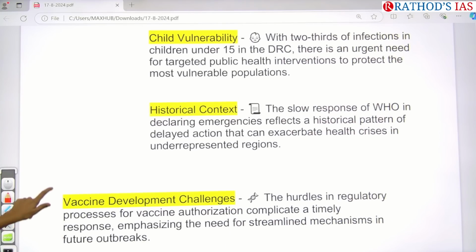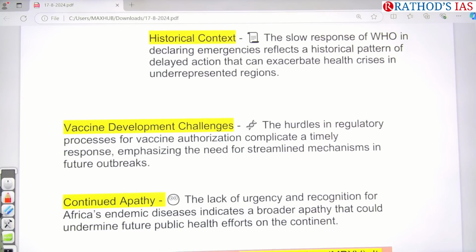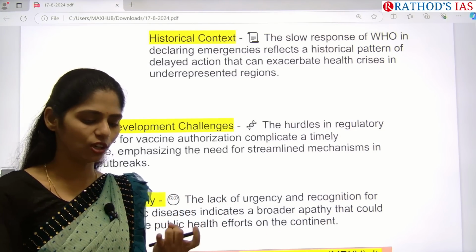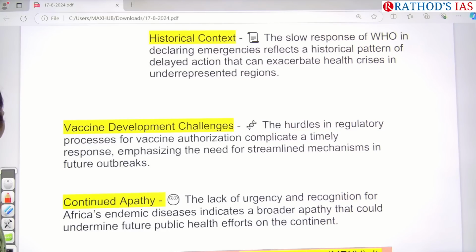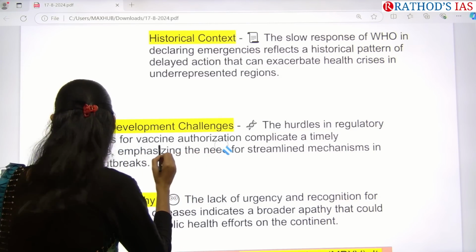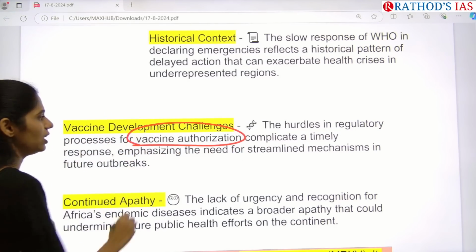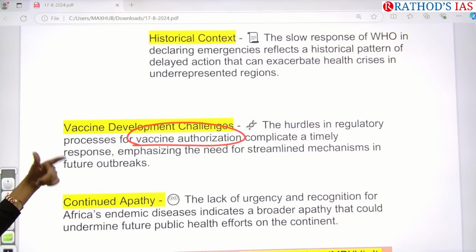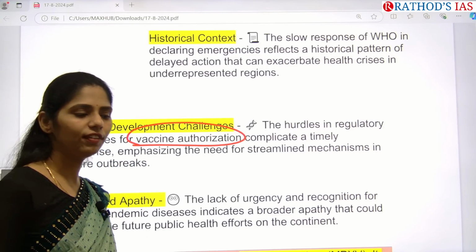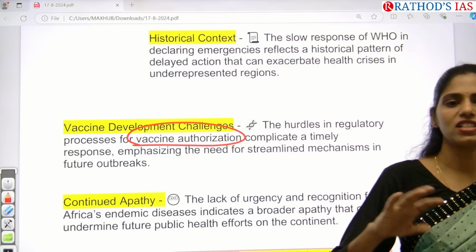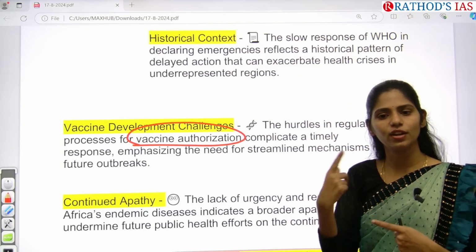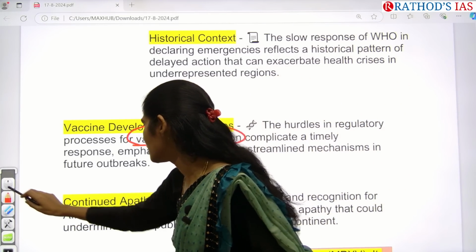And you have to see the vaccine development challenge. What are the challenges faced by Africa now? There is no proper technology, there are no proper health experts, and there is no proper vaccine authorization. So these are the important problems faced by Africa. And even during the COVID-19 period, they depended only on imports of vaccines from other countries rather than developing their own vaccines. So that is the thing you have to focus on.